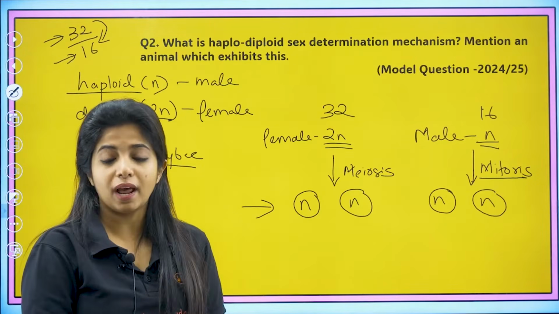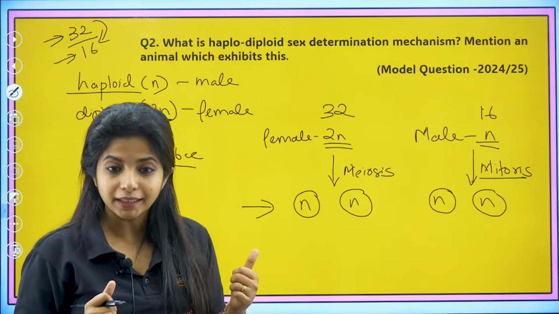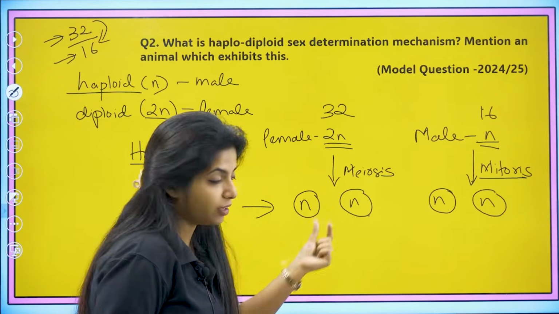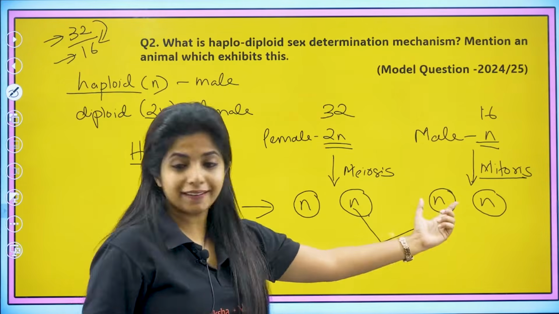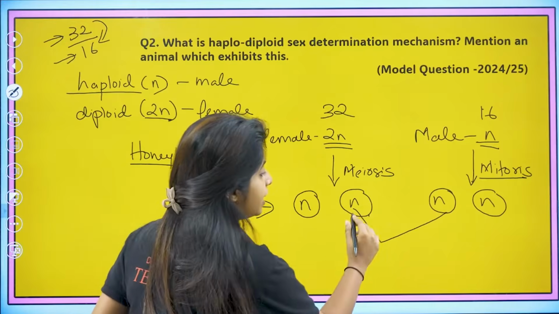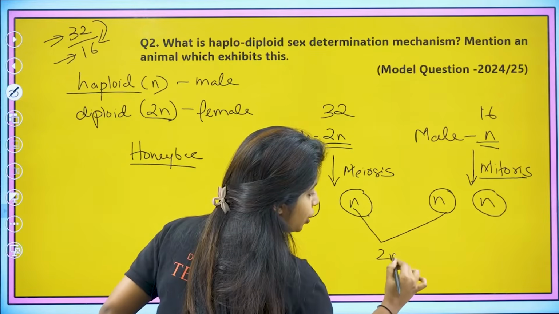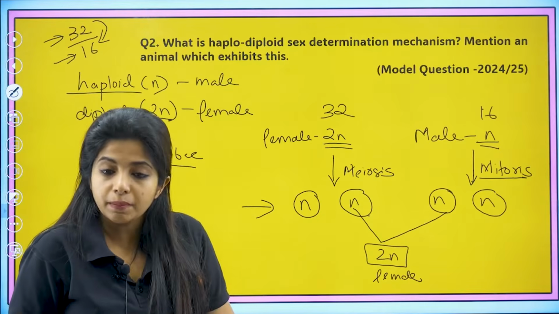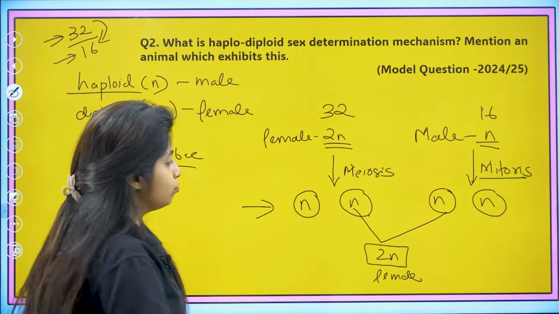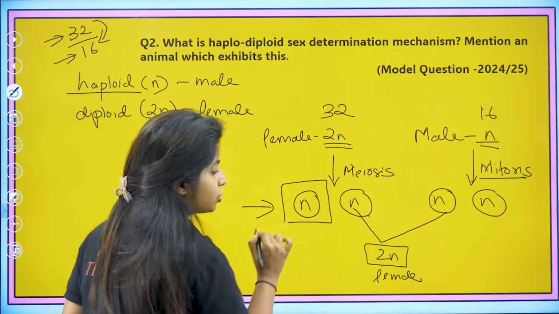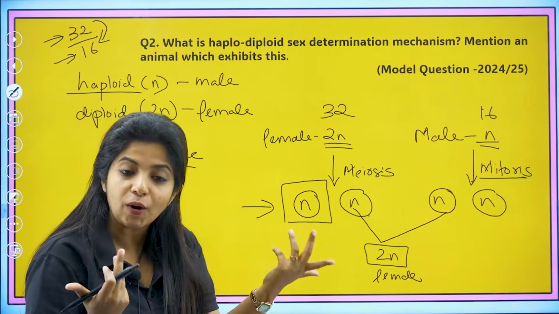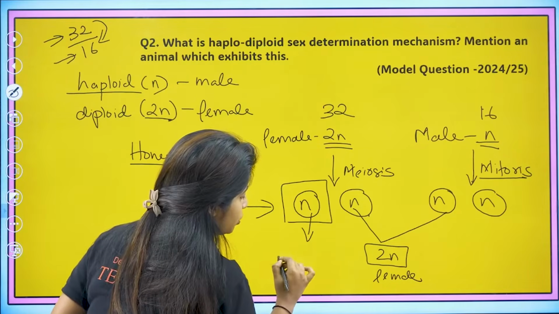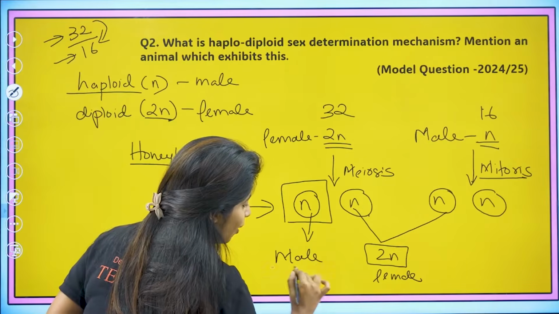Now, my dear children, what will happen? If I want to make a female honeybee, what will I do? This particular gamete from the female should fuse with another gamete from the male. That's when n and n becomes 2n. That means this would be female. Ma'am, then when will a male be produced? The male will be produced when the gamete produced by the female is not at all fertilized. When it is not fertilized, it will automatically form the male organism.